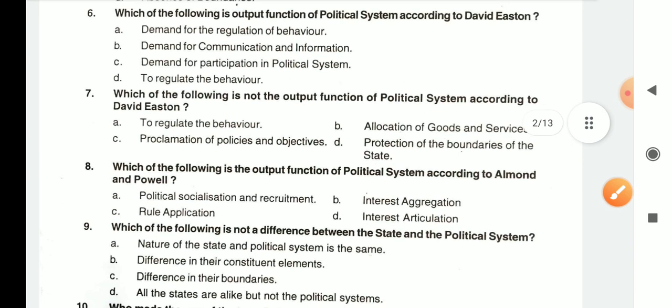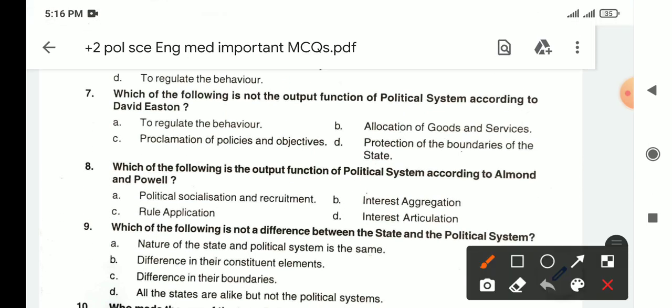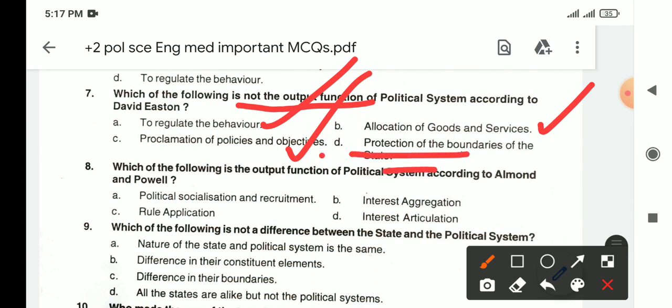Next question is, which of the following is not the output function of political system according to David Easton? According to David Easton, which is not the output function. To regulate the behavior, it is output function. Allocation of goods and services, it is output function. Proclamation of policies and objectives, it is also output function. Then protection of the boundaries of the, this is not output function. Keep in mind, so our answer would be D.